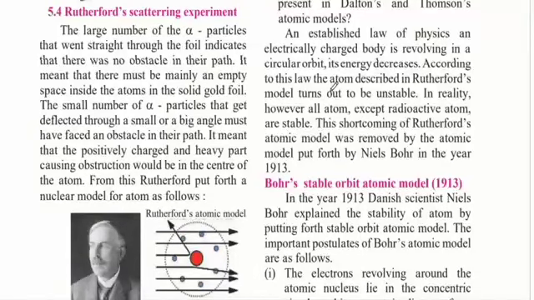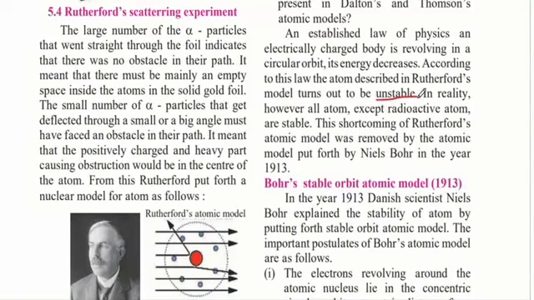According to this law, the atom described in Rutherford's model turns out to be unstable, because Rutherford told us that the electrons were revolving around the nucleus. Because the electrons are charged, that is they have a negative charge, and they are revolving in a circular orbit, their energy would tend to decrease and therefore they would become unstable.